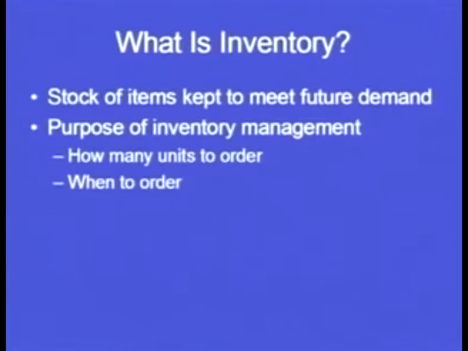So the purpose of inventory management is that we need to decide how many units to order and when to order. We have to decide on a quantity. It can be 100, 500, 10,000, 1 lakh, and we have to take a decision on when we should order this. Now suppose we are using a particular item in industry, suppose some components are being used. Suppose I take an example of nuts and bolts.